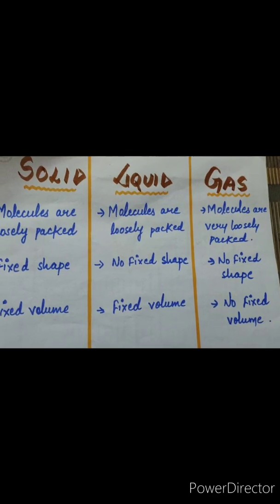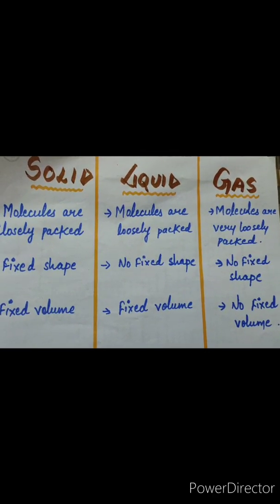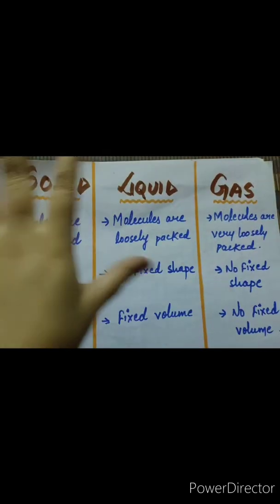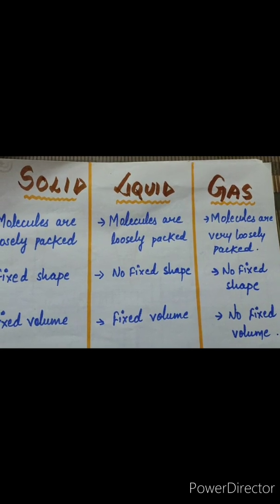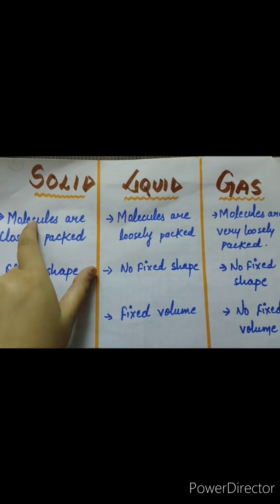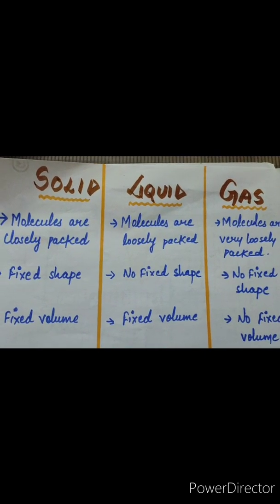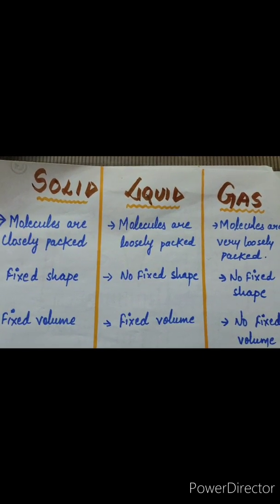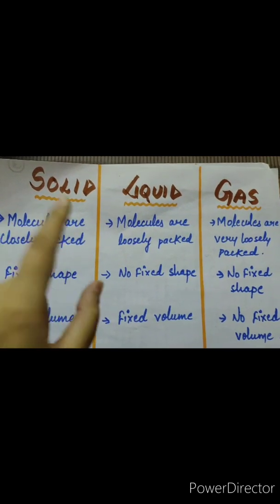So students, now we will discuss the different properties of these states of matter. Let's understand the property of each state of matter one by one. As you all know, everything around us is made up of molecules, so the first property is related to that only. Molecules in solids are very closely packed. That means there is very little or no space between the molecules of a solid.